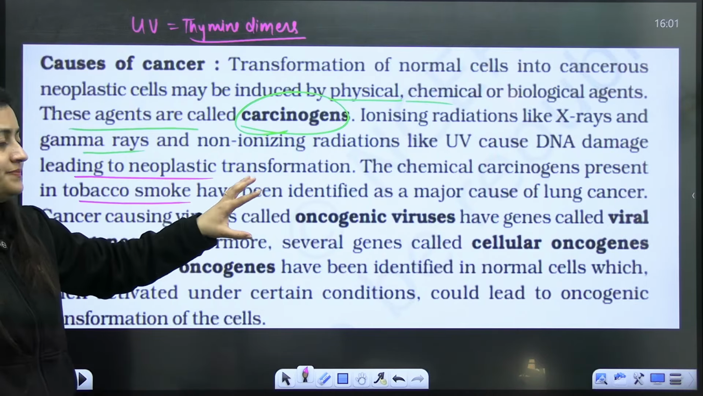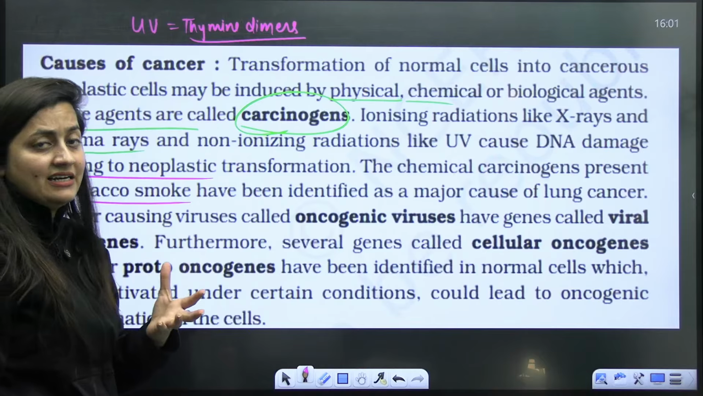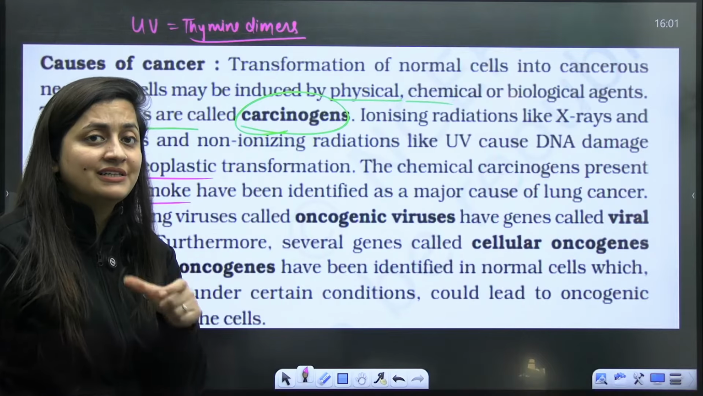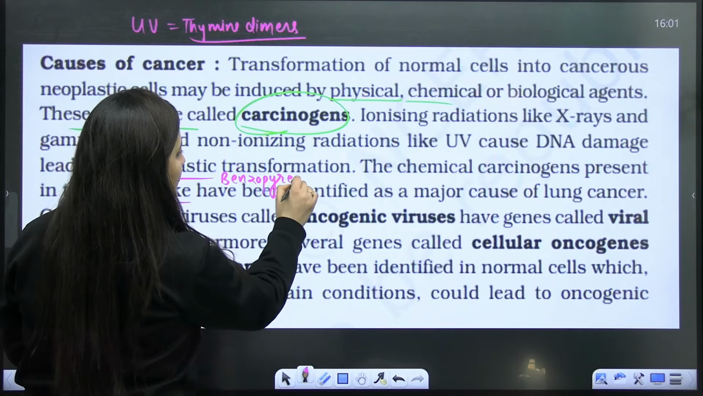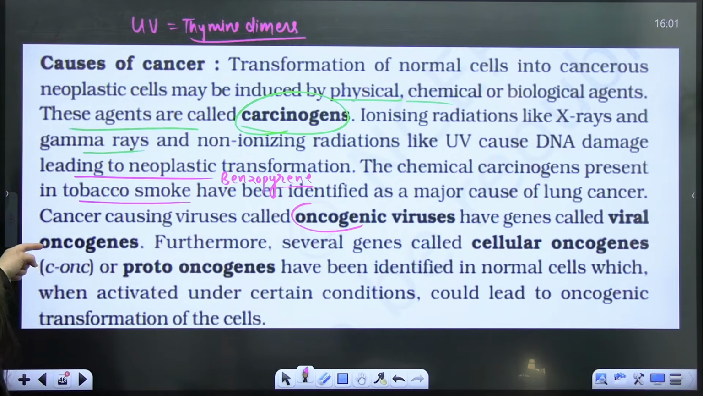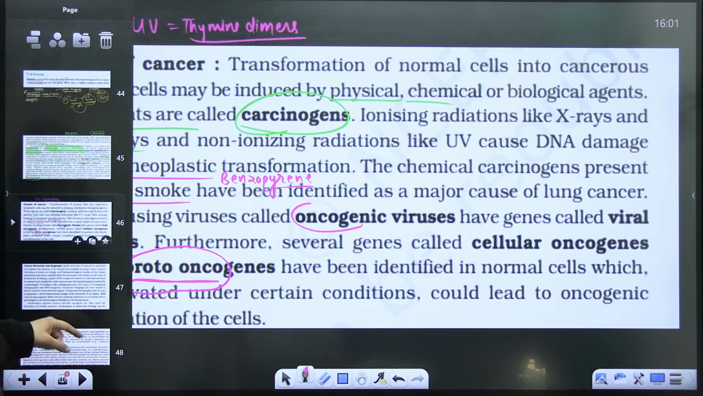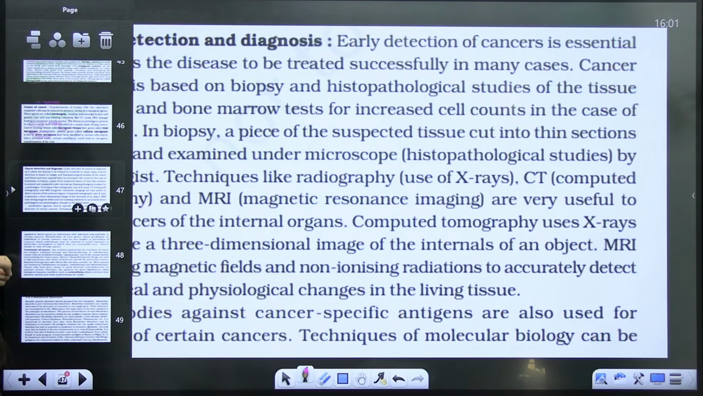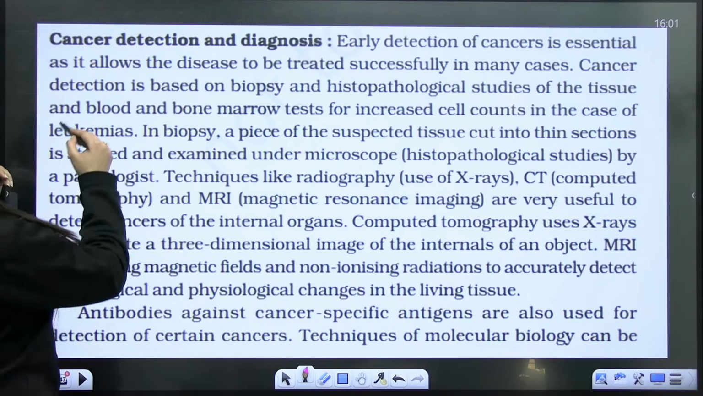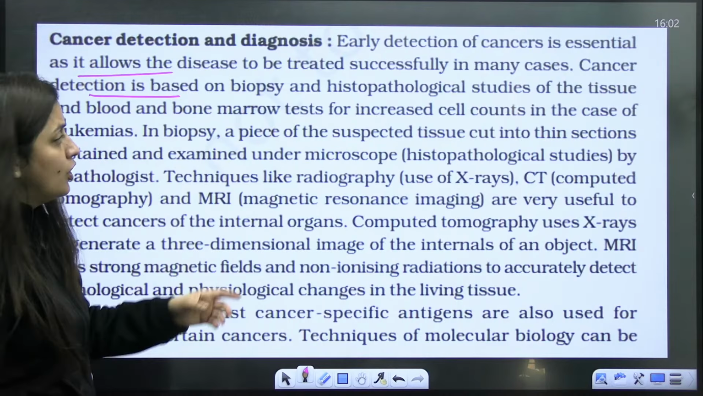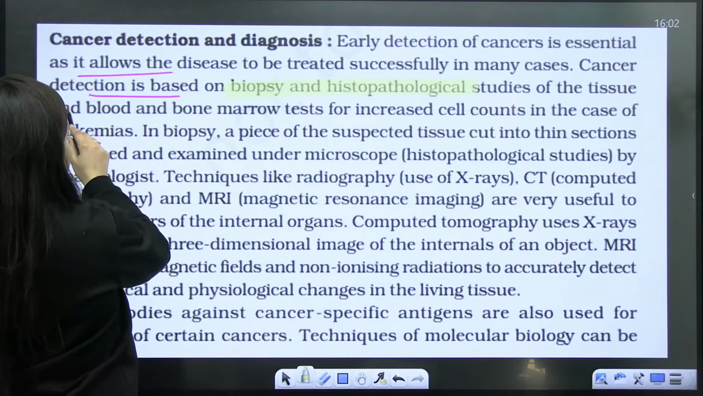Tobacco smoke, where benzopyrene is present, is also cancerous. Nicotine is addictive, but nicotine is not cancerous; benzopyrene present in tobacco smoke can cause cancer. Oncogenic viruses are also there, students. I already told you about proto-oncogenes: we normally need their function, but when they act in excess, it can result in cancer. Early detection is essential, beta. If it is detected early, then it can be cured. Biopsy and histopathology studies help in that.